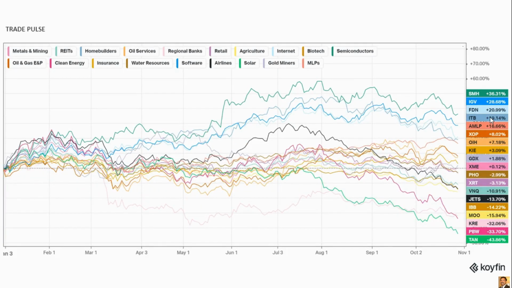And this is by industry. You have how each industry is performing this year. You can clearly see TAN, the solar one, is a big drawdown, and also KRE regional banks are down. And Jets and VNQ, the REITs, are also down more than 10%. Only very few, like semiconductors, software, and internet, made the huge run this year. So if market goes down, these industries may hit big because they are already down.